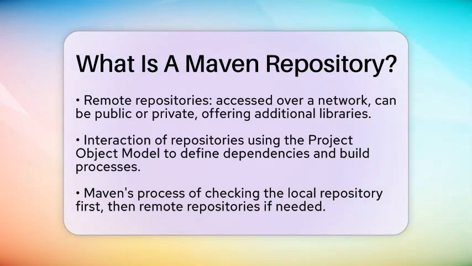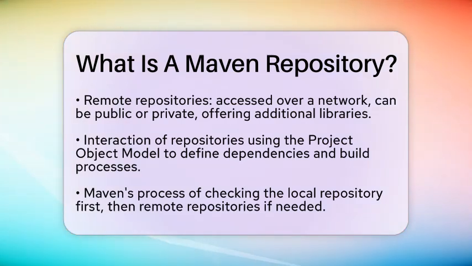Now, how do these repositories work together? Maven uses something called a project object model to define project dependencies and build processes. When you build a project, Maven first looks in your local repository for the required libraries. If it does not find them there, it will go online to retrieve them from the configured remote repositories. This ensures that all the components needed for your project are available for compilation and execution.